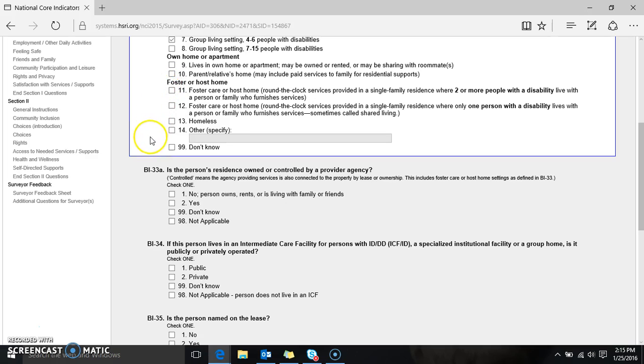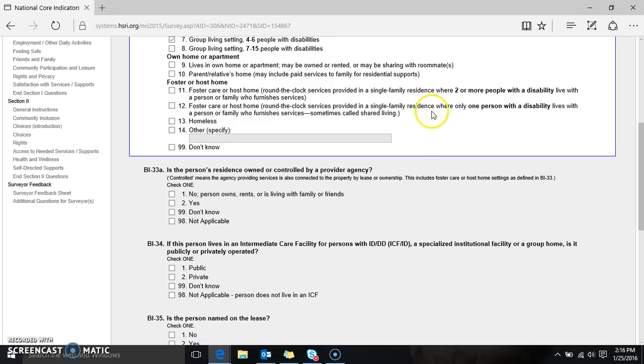And the next set of residential types are for foster home, host homes, or other types of settings. There is a slight difference between the codes 11 and 12, so both are for foster care or host home. The 11 coding is if the person is living with another individual with a disability in a foster care or host home. And the 12 response is that the person lives in foster care or in a host home, but he or she is the only person there with a disability.